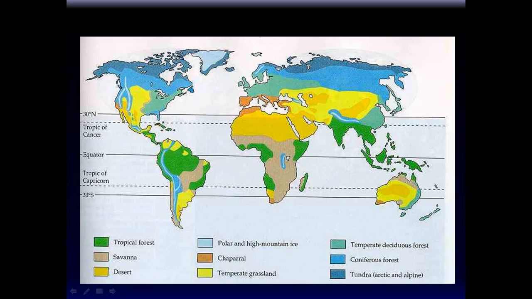And grasslands and deserts and savannas and chaparral. So these are the general outline of the different biomes. Now, basically, which biome is going to exist in a certain area is going to depend on how far away it is from the equator. That's the bottom line.